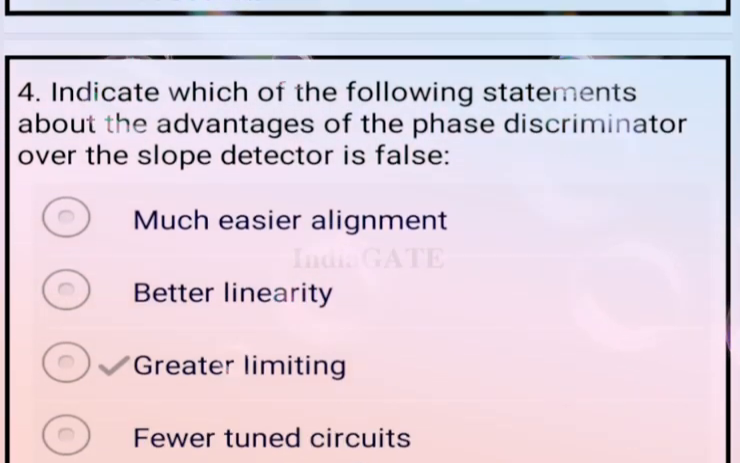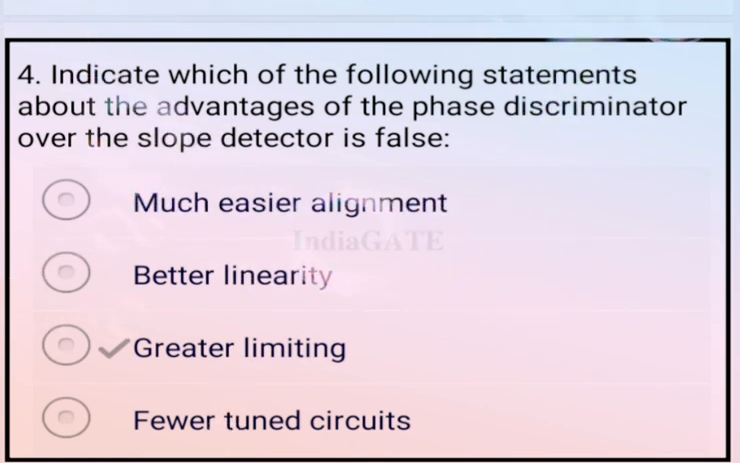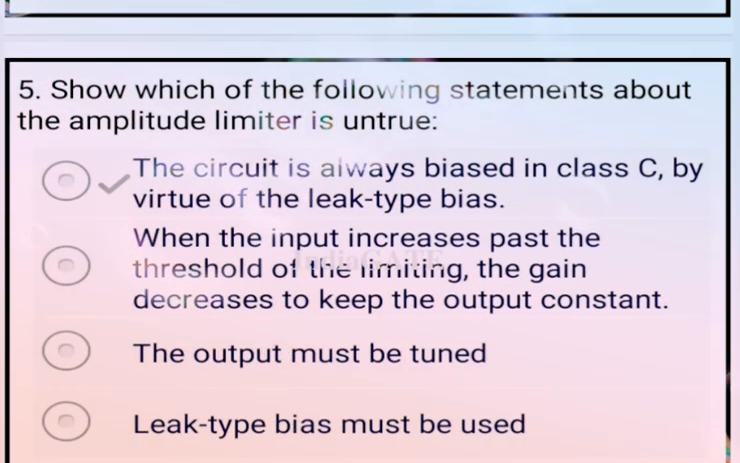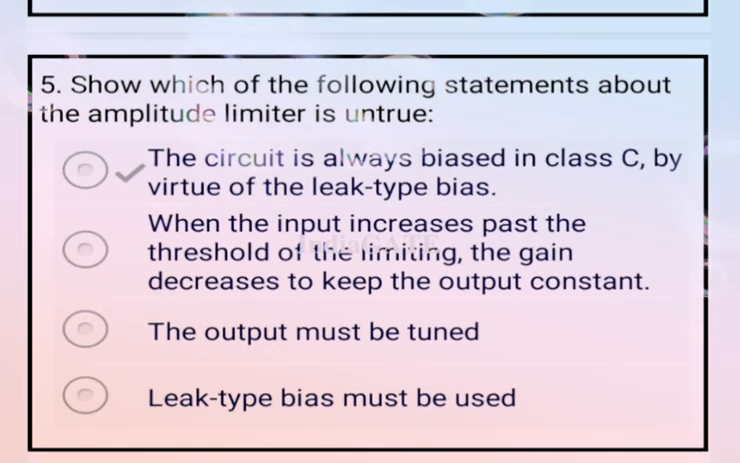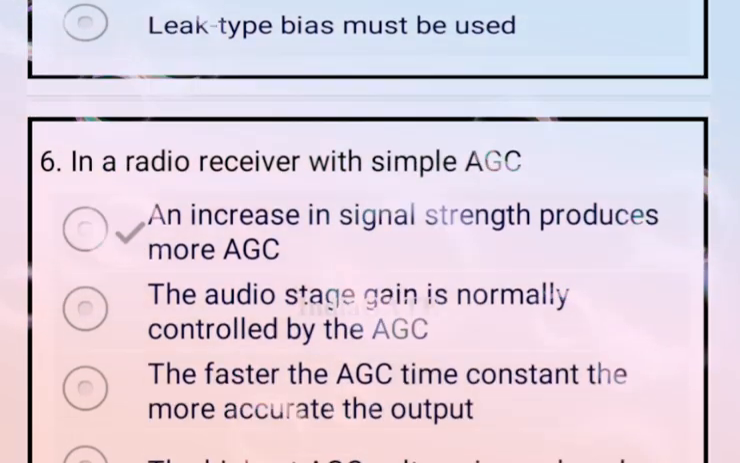Now come to the next question. Indicate which of the following statements about the advantage of the phase discriminator over the slope detector is false. That is your greater limiting. So option C is your correct answer for this question. Next question. Which of the following statements about the amplitude limiter is untrue? So the correct answer for this question is option A, that is the circuit is always biased in class C by virtue of the leak type bias. So this is your untrue statement related to your amplitude limiter.